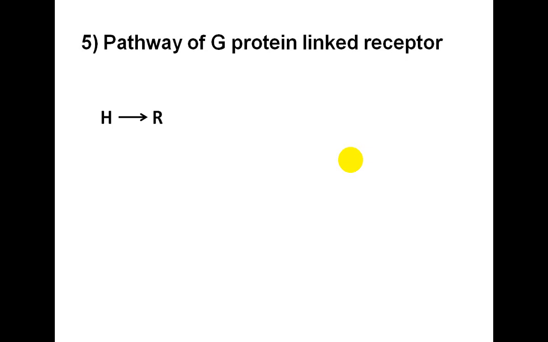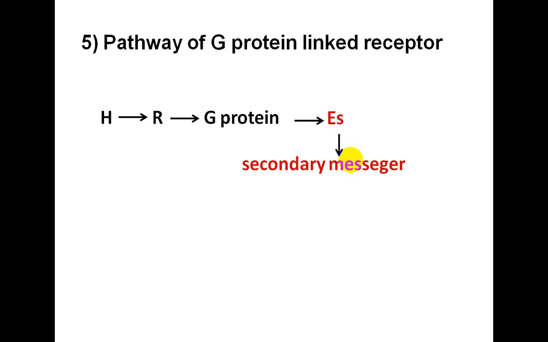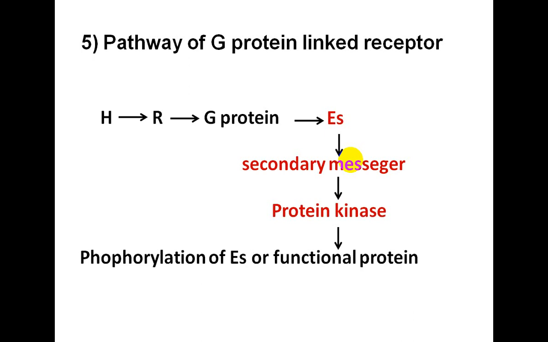So once there is a ligand recognized by a receptor, it activates this G protein and it activates some enzyme system which produces a secondary messenger, and that secondary messenger activates protein kinase, and this protein kinase brings the phosphorylation of enzymes or functional proteins, and whenever there is phosphorylation of enzymes or functional proteins, we find some biological effect.